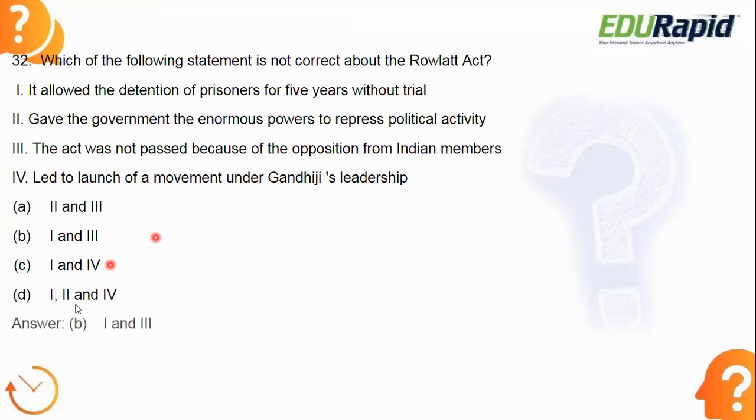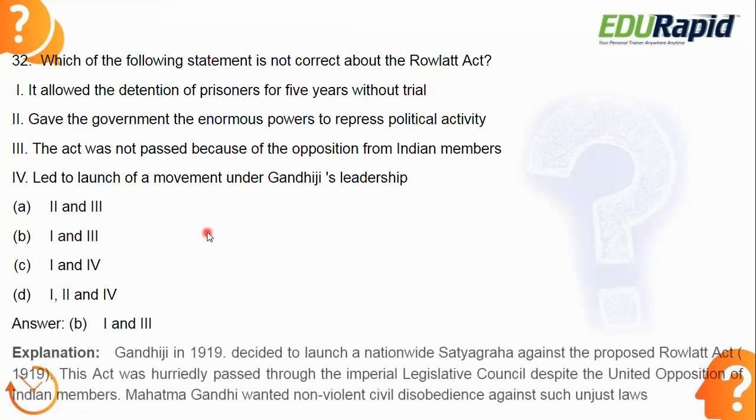Answer is B, 1 and 3. It allowed the detention of prisoners for 5 years without trial. This is not correct. Next, the act was not passed because of the opposition from the Indian members. This is also not correct, because this act was already passed. So that's why 1 and 3 are the correct answer.